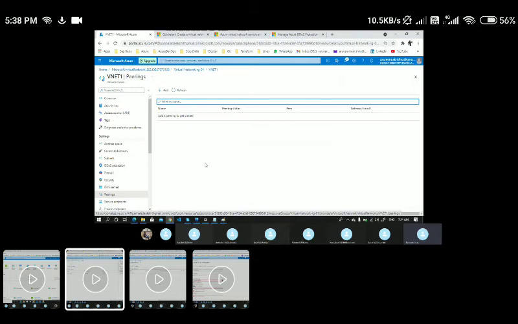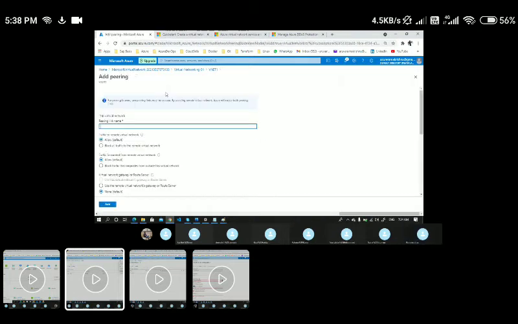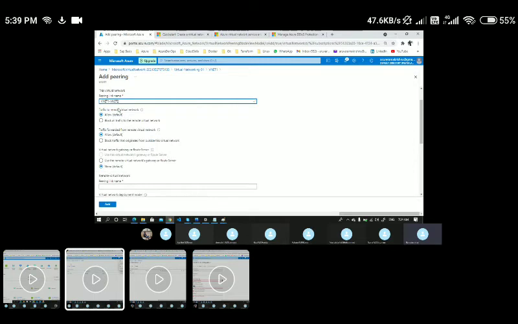I'll navigate to Peering and click on Add. When I click on Add, I can see these options. First it is asking for the peering link name. I'm on VNet 1, so I want a peering from VNet 1 to VNet 2, because my other VNet is VNet 2 here. Traffic to the remote virtual network, we are allowing.